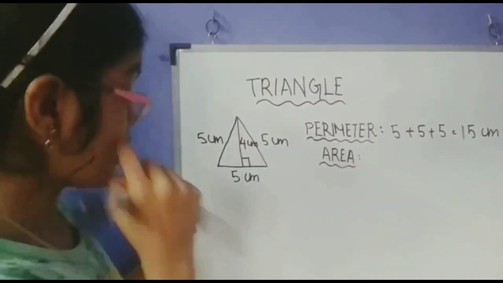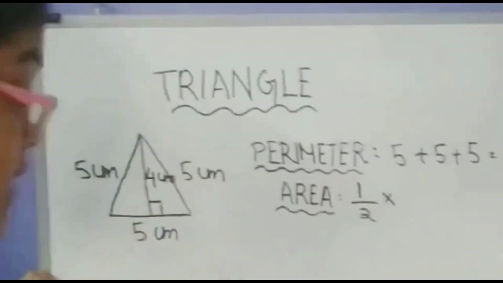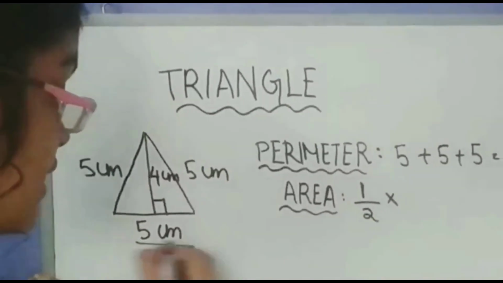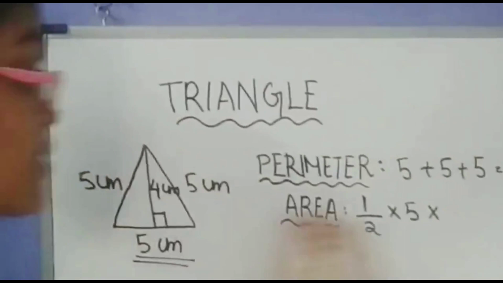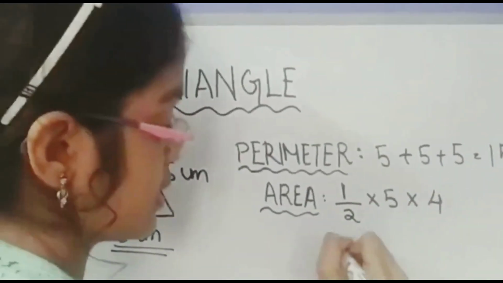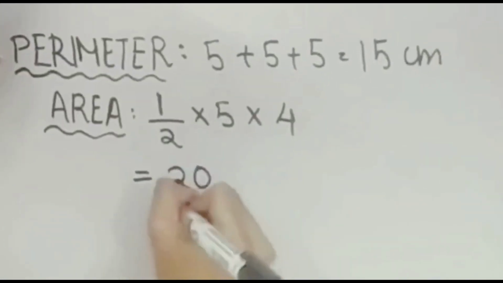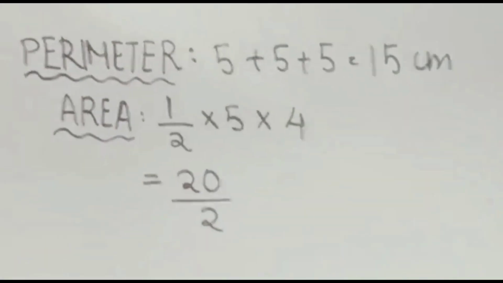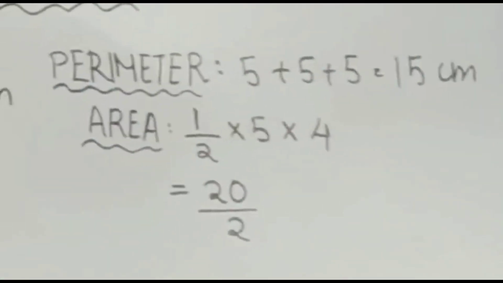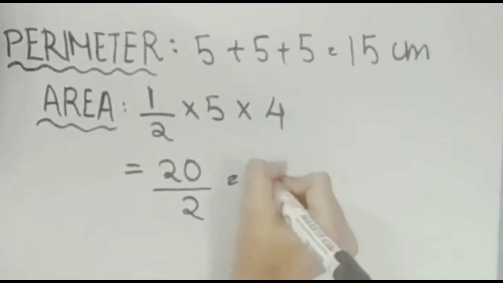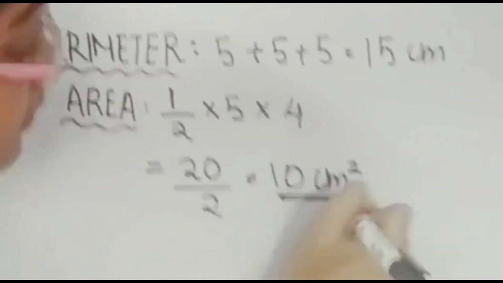And as for the area, it will be half times base times height. So the base is 5 centimeters and the height would be 4 centimeters. So it's going to be half of 20, because 5 times 4 is 20, and half of 20 is 10 centimeters square.